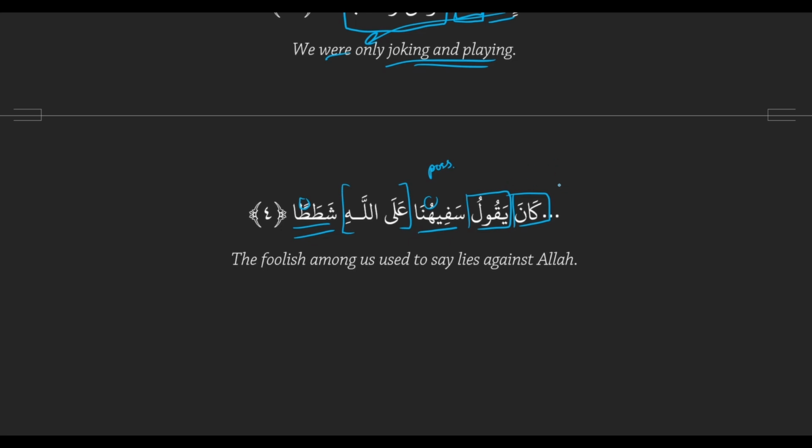So ignoring the kana temporarily, we just have a normal present tense sentence. How would we translate this? Safihuna means our foolish one, or the foolish among us, and shatata is lies. So the foolish amongst us say lies against Allah. And then how will kana change the meaning? It makes it was doing or used to do. So the foolish amongst us were saying lies, or used to say lies against Allah. So pretty simple concept. It's a normal present tense action sentence, you just tack on a kana and it changes the meaning to used to or was doing.